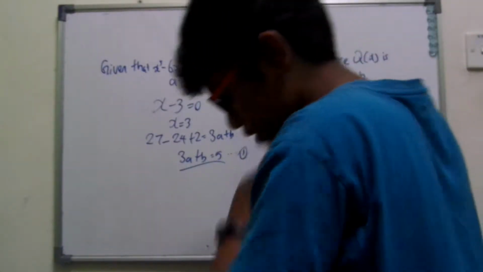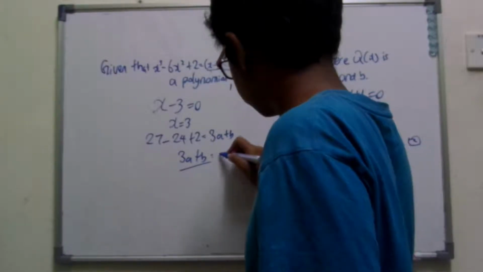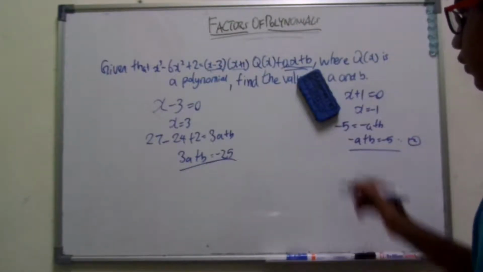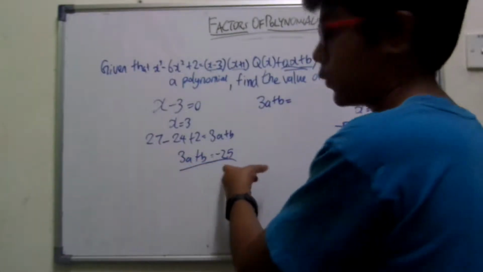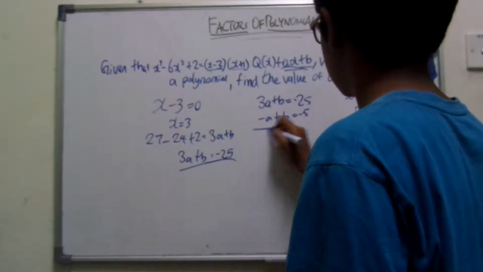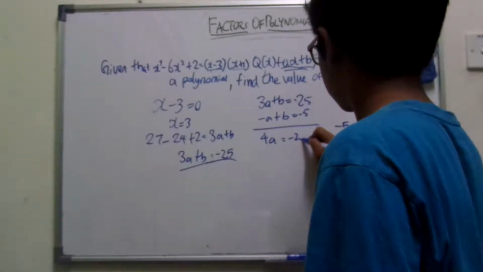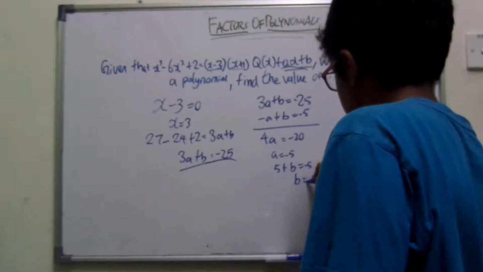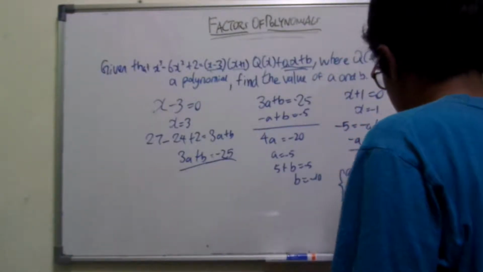Let's try that again. That's 3a plus b equals negative 25, and negative a plus b equals negative 5. Sorry folks, clearly that did not work, I'm going to try this value. Negative a plus b equals negative 5. So subtracting both sides, 4a is basically negative 20, a equals negative 5, negative 5 plus b equals negative 5, b equals negative 10. So a equals negative 5, b equals negative 10.